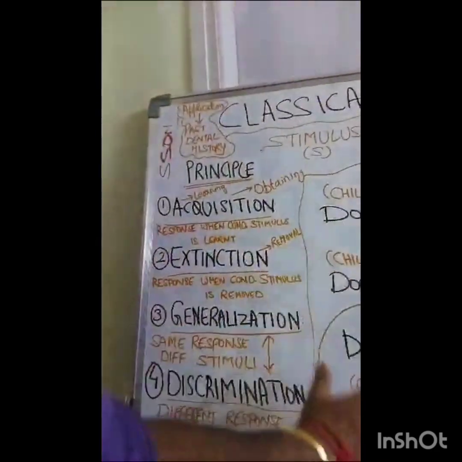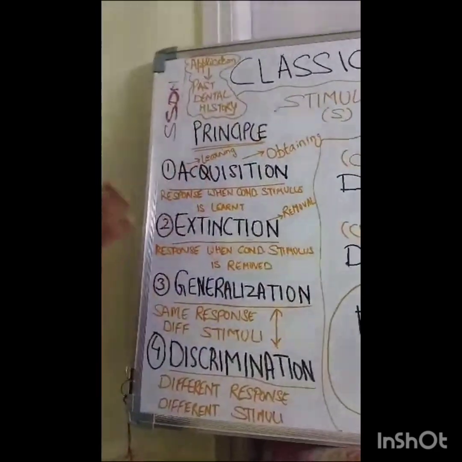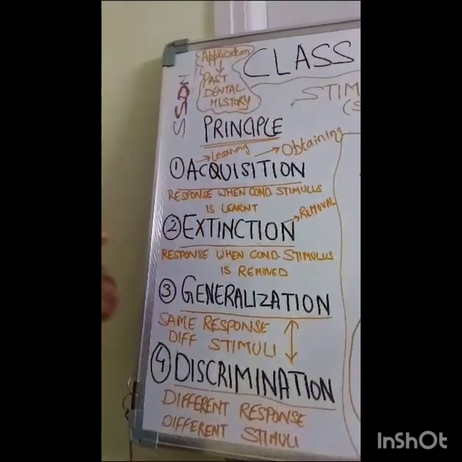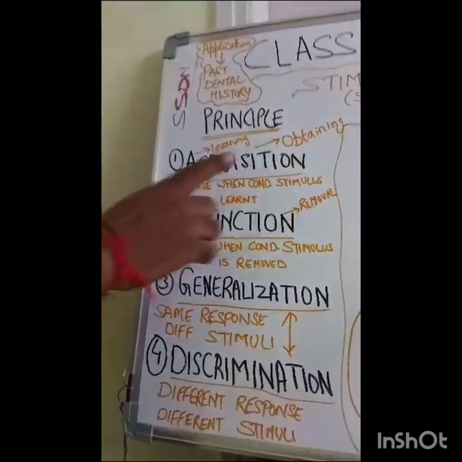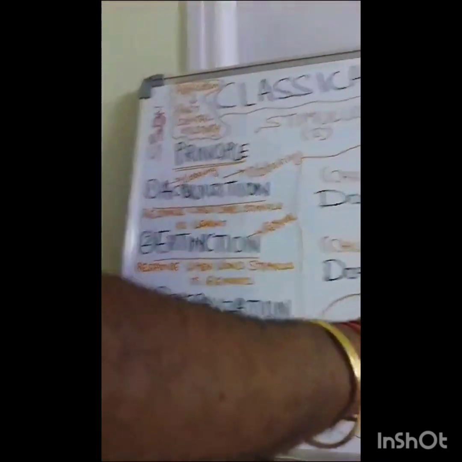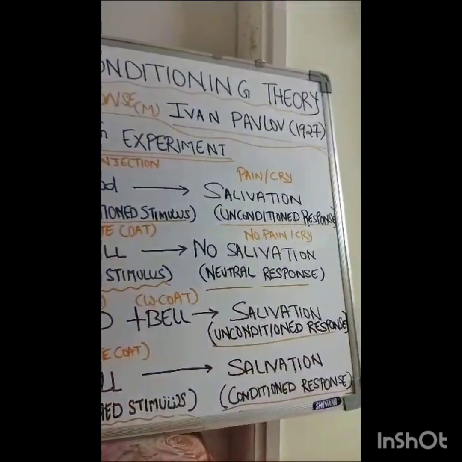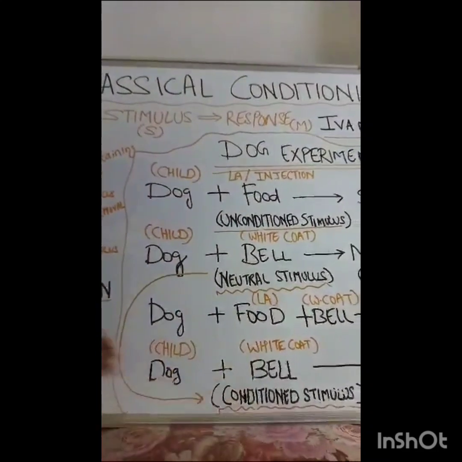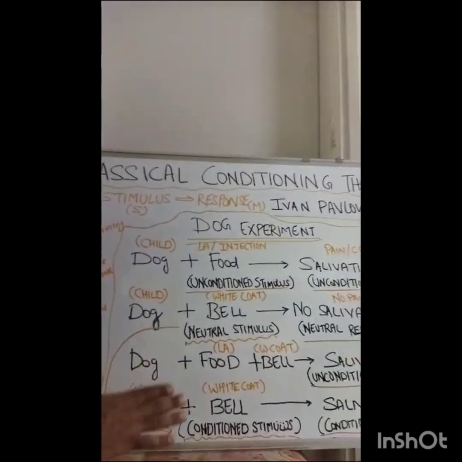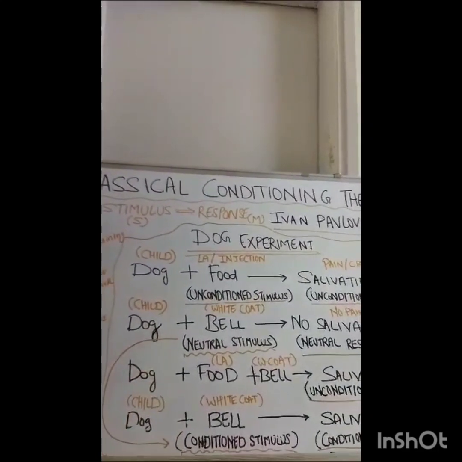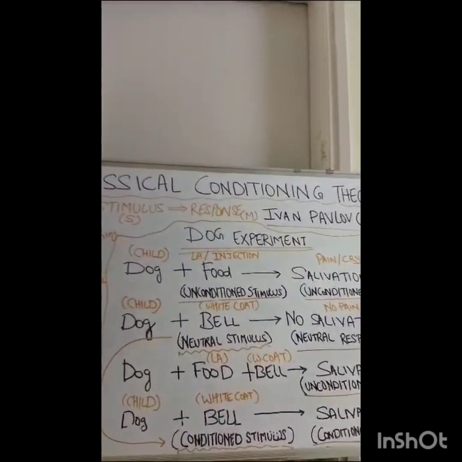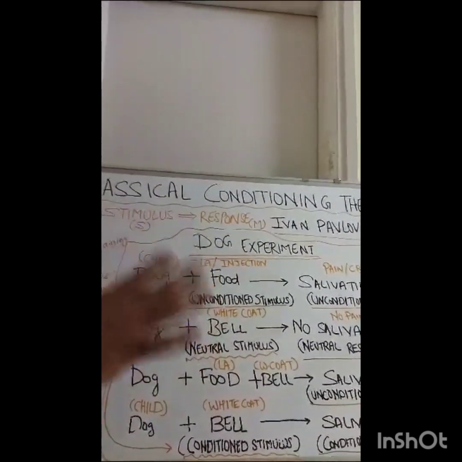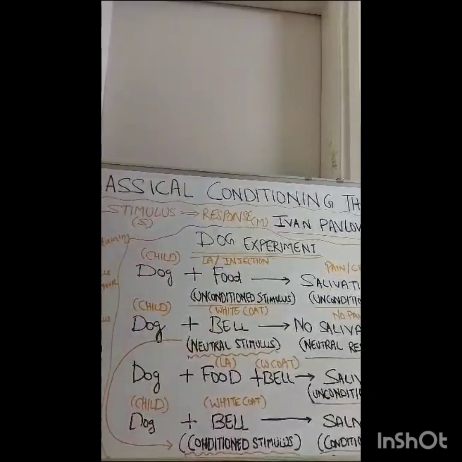Extinction means reversal of acquisition. So extinction means removal. It is the response of the child once the conditioned stimulus is removed and reverted back to a neutral stimulus. How do we remove this or revert it back? For example, the child knows now that every doctor in a white coat is going to give him an injection, or he will feel pain to that white coat. Now we have to reverse this.